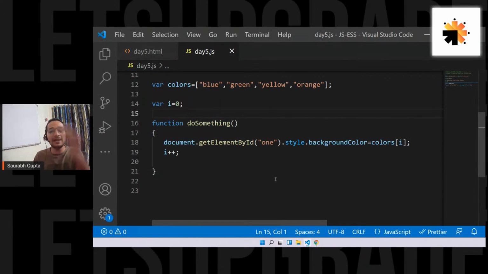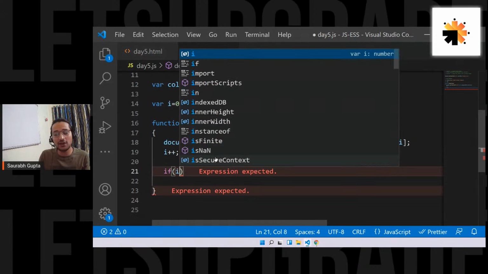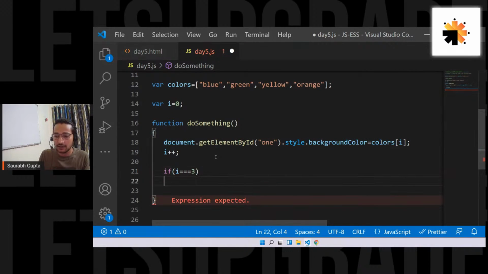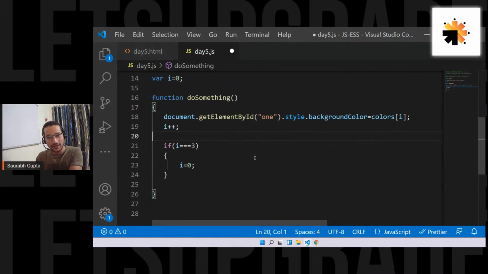So if I want the blue back, what can I do? I can just do this. Just one very simple thing that I'll write. Now see the use of condition. If i reaches, let's say, 0, 1, 2, 3. If i reaches 3, please make it 0 again. That's it.